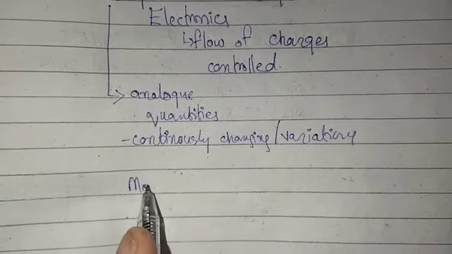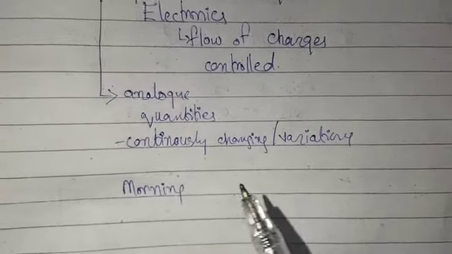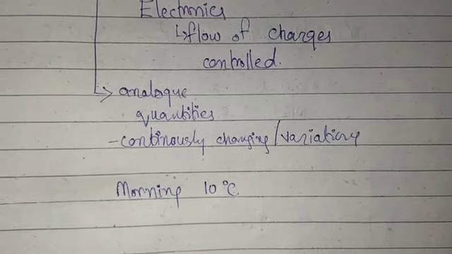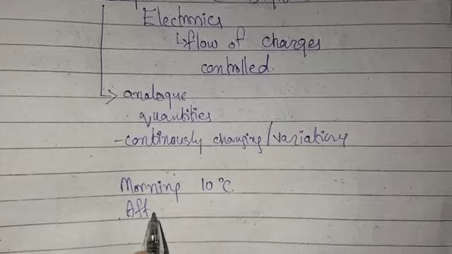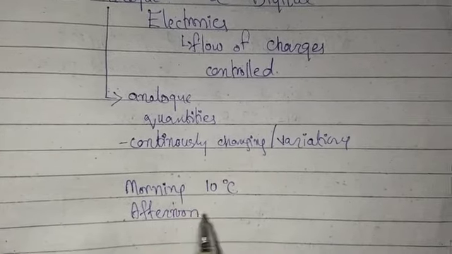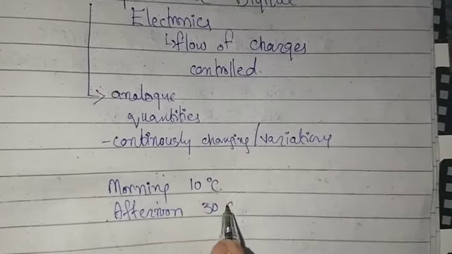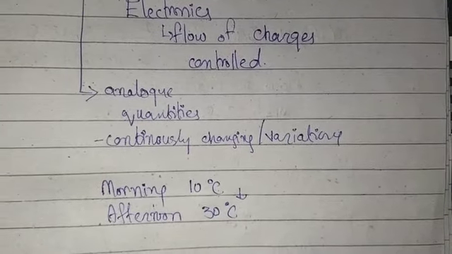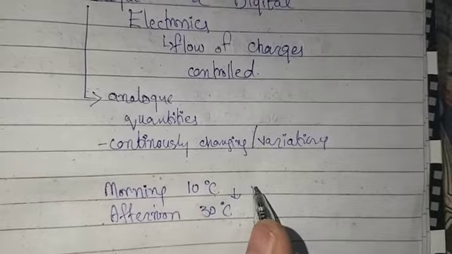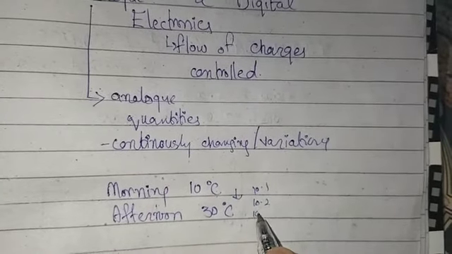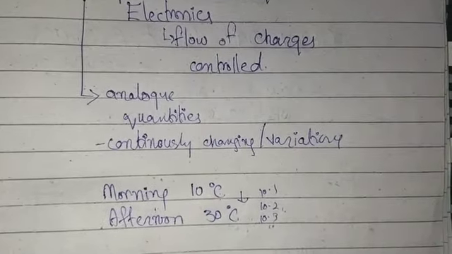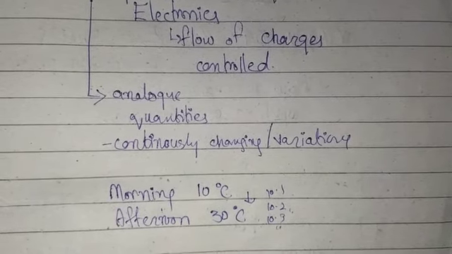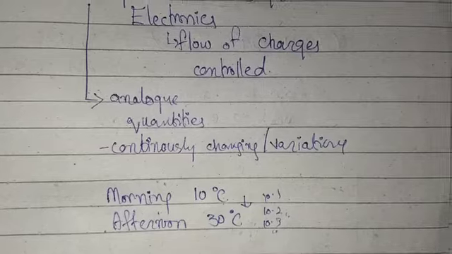For example, taking the example of temperature: suppose in the morning we have a temperature of 10 centigrade, but in the afternoon it becomes 30 centigrade. From 10 to 30 it is continuously changing, like 10.1, 10.2, 10.3, and in the same way it continuously changes until it becomes 30. So that comes under analog quantities.